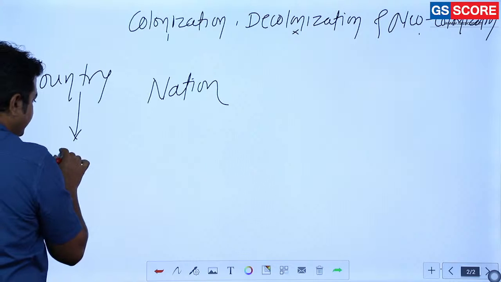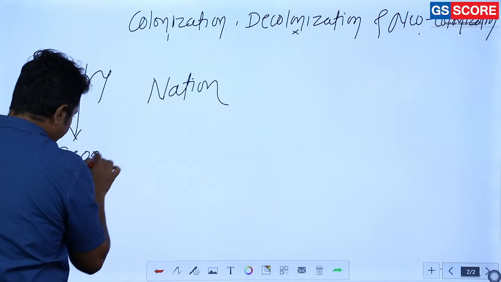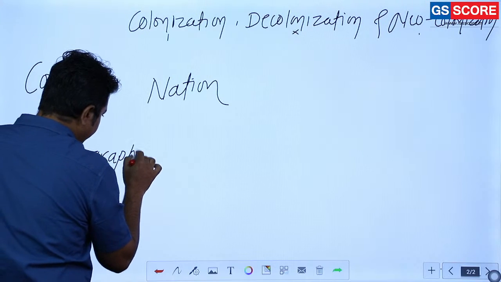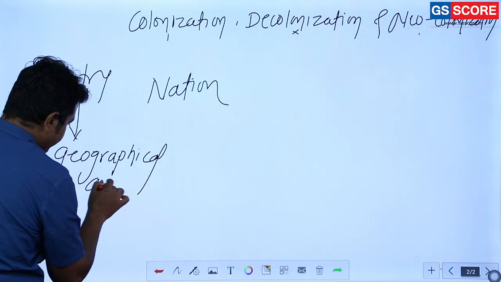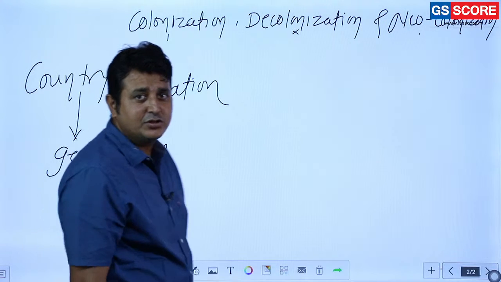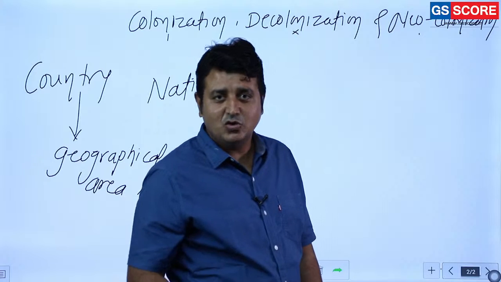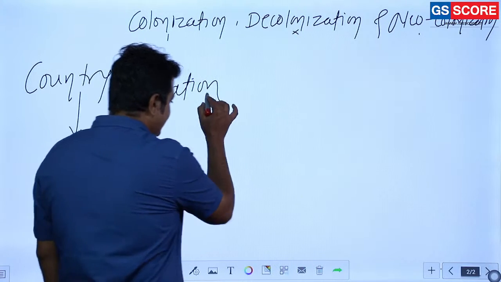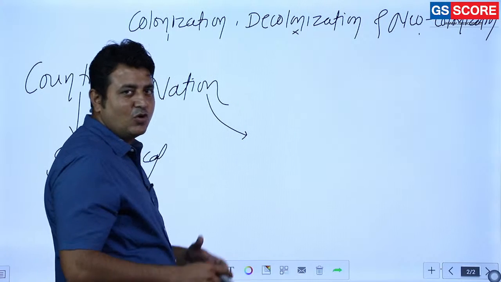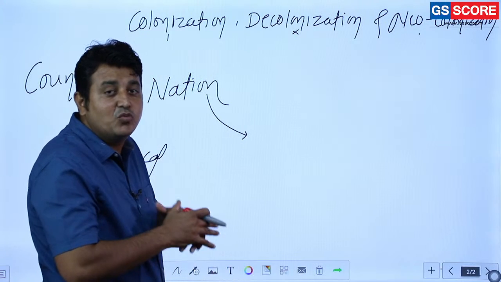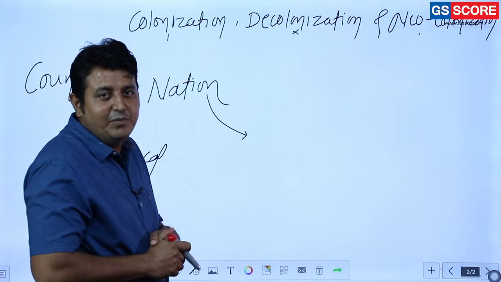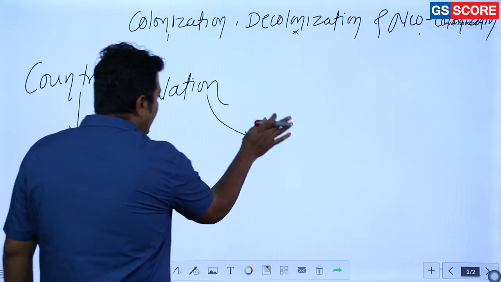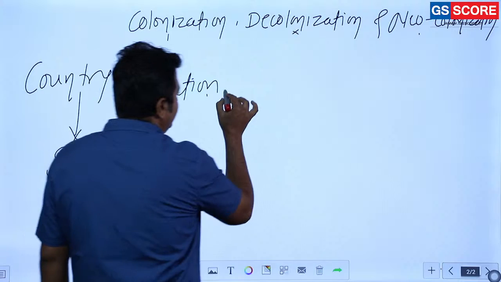Country is a geographical area. And what is nation? Nation is also a geographical area. Really? Of course, it is a geographical area, but the geographical area made up of whom? Made up of people. So first we are going to discuss what is nation.